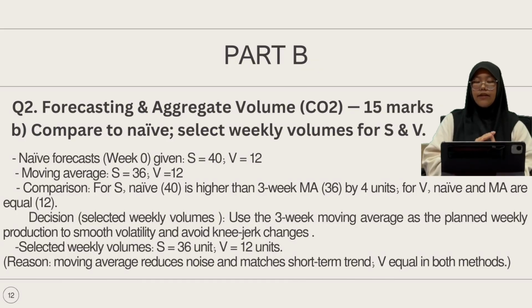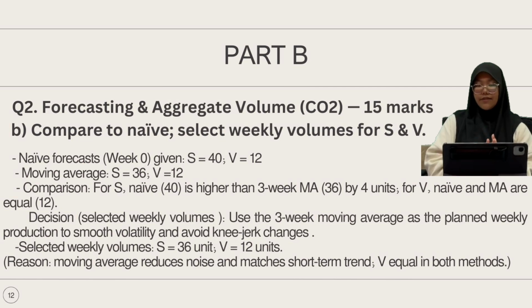Decision, selected weekly volume: use the 3-week moving average as the plan weekly production to smooth volatility and avoid knee-jerk change. Selected weekly volume for S is 36 units and for B is 12 units. The reason is moving average reduces noise and matches the short-term trend. B is equal in both methods.